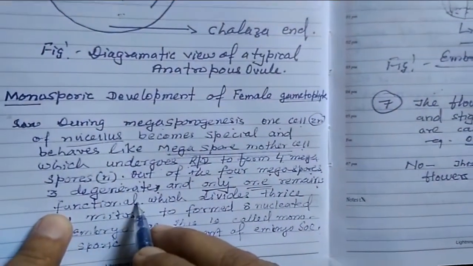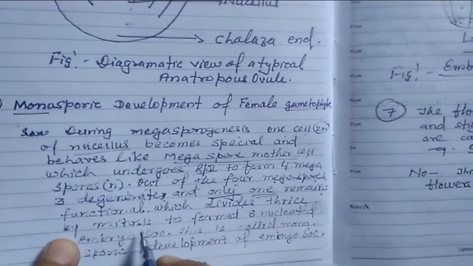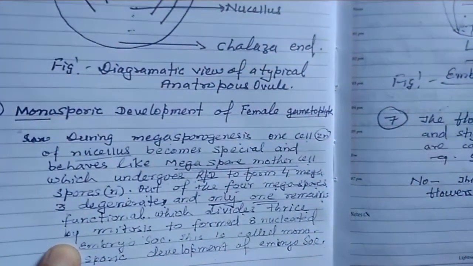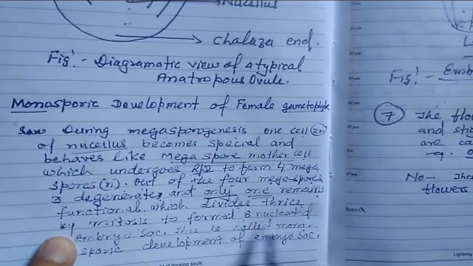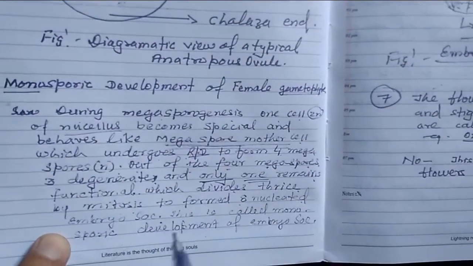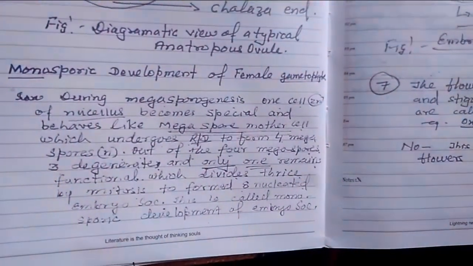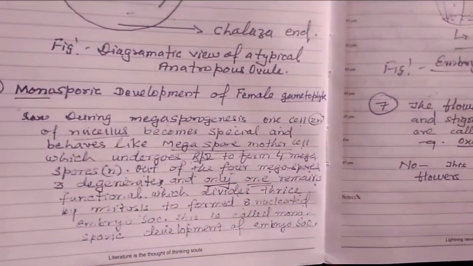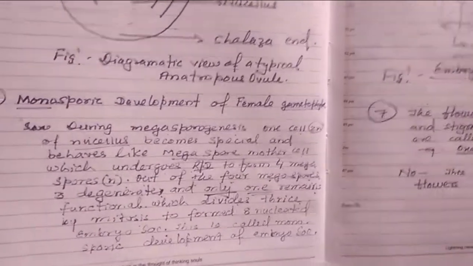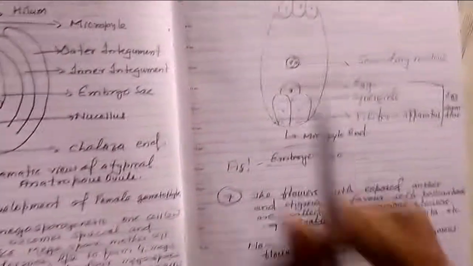This functional megaspore divides thrice by mitosis, not meiosis. Meiosis has taken place once, to form the 8-nucleated embryo sac. This process is called monospory because one functional megaspore undergoes three mitotic divisions to form the embryo sac.